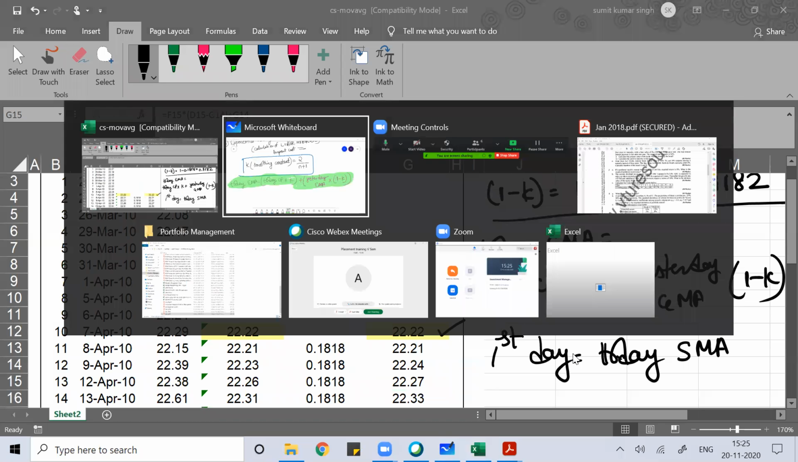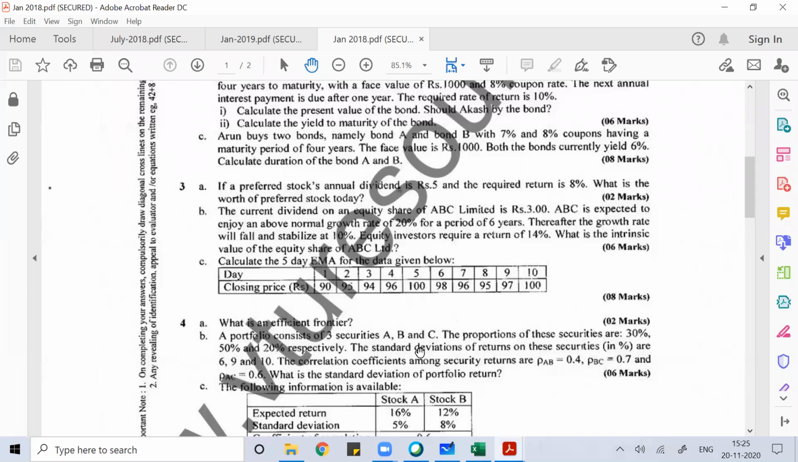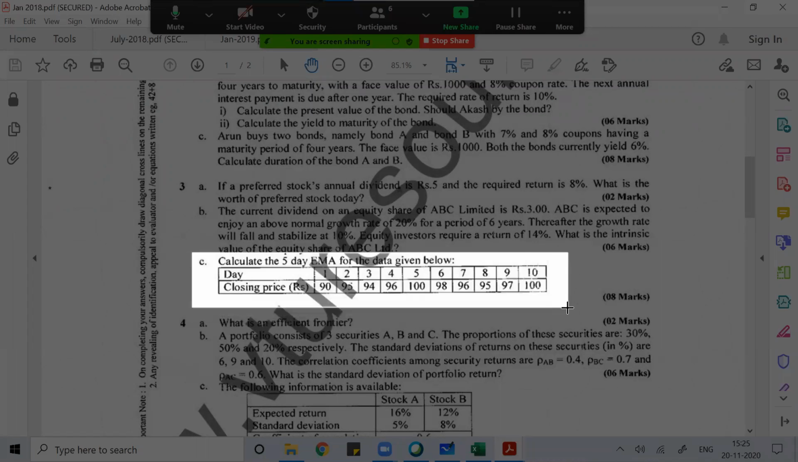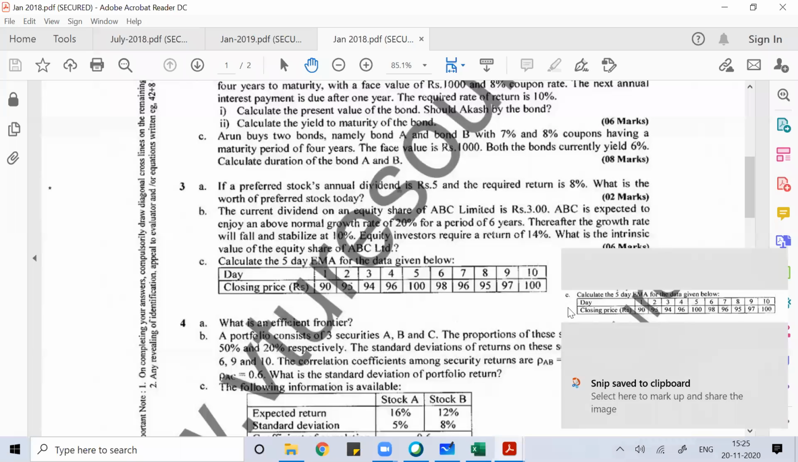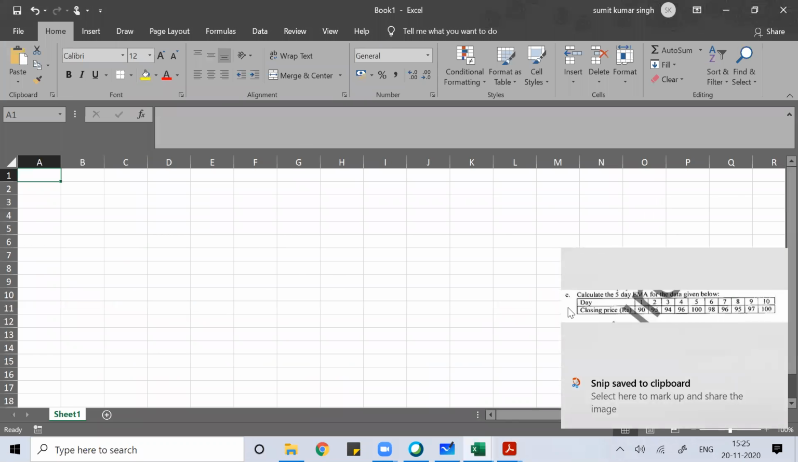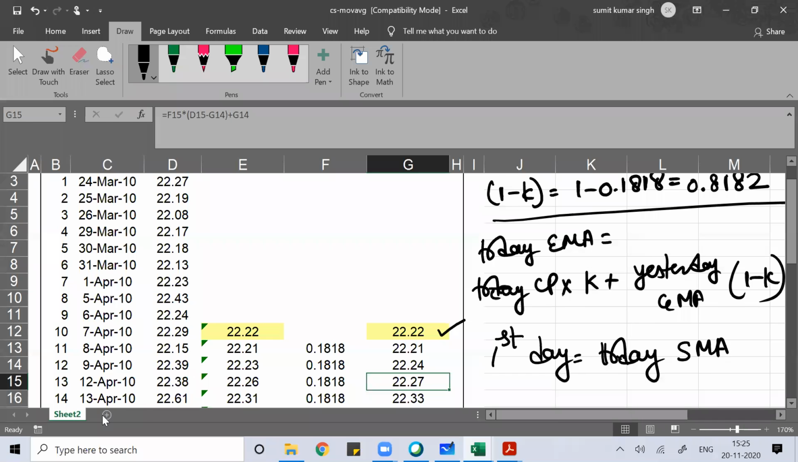So we'll do the problem which came in your exam. This was the question. It came for 8 marks. Calculate the 5-day exponential moving average. We'll do it here.